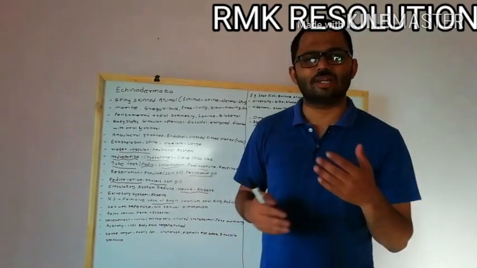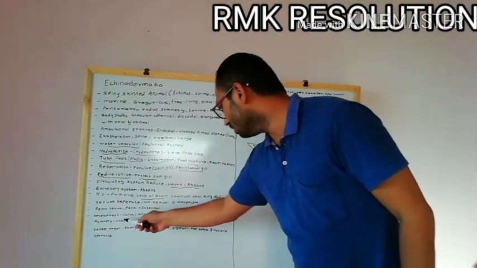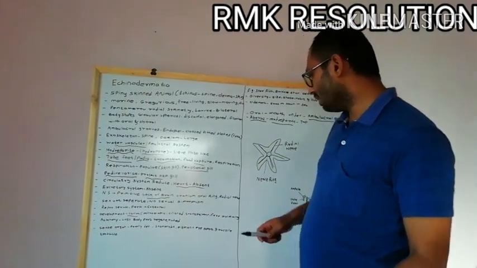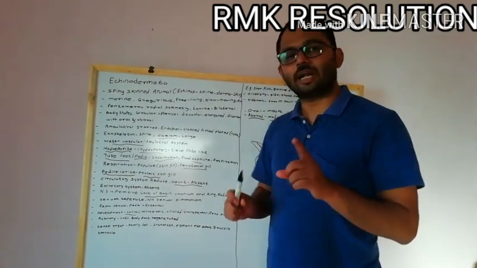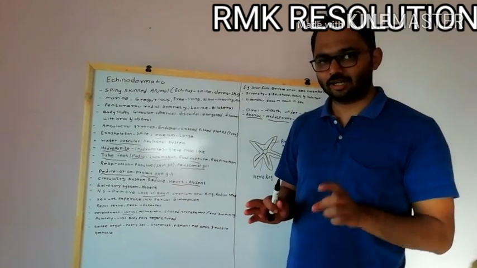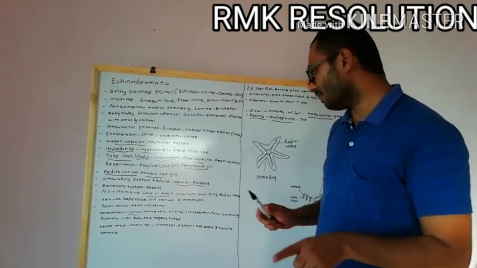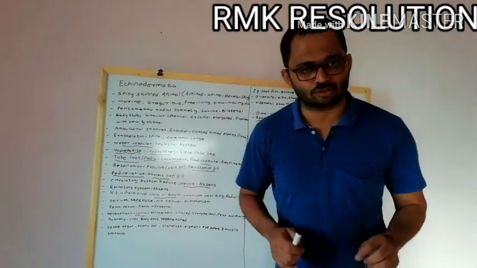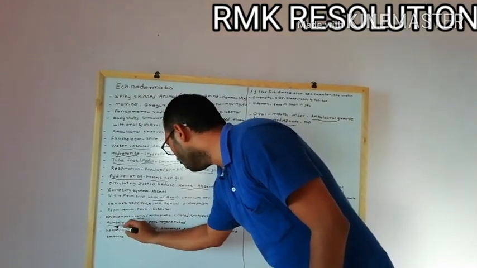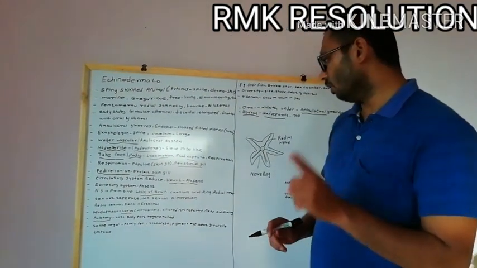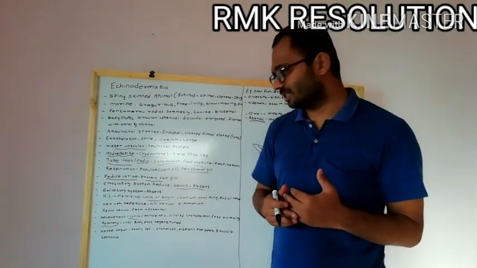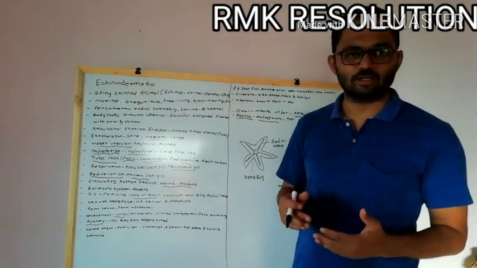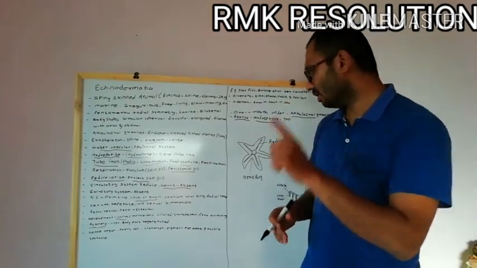Then, how is the animal developed? The animal develops by means of a larva. The larva is microscopic in nature, ciliated, transparent and free swimming, and from this larva the animal develops. Another important characteristic of the animal is that they exhibit autotomy. Autotomy means that when some body part is lost, the lost body part is regenerated. That is called autotomy, exhibited by the echinodermata.